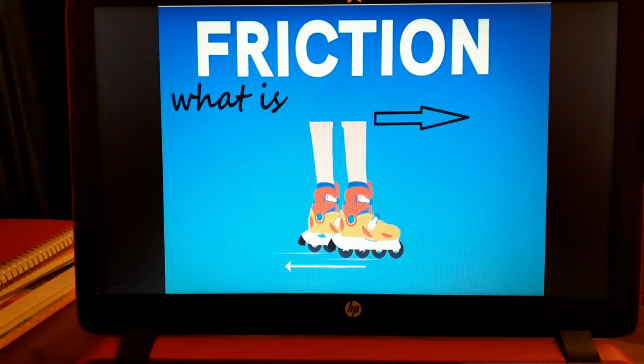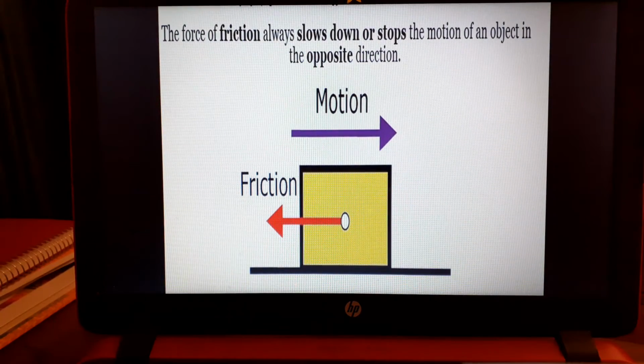Okay, grade 5. We're going to talk about friction now. What is friction? It's a force. And what kind of force is it? Well, it's a force that works in the opposite direction from the motion that an object has. Friction actually opposes the direction of motion.